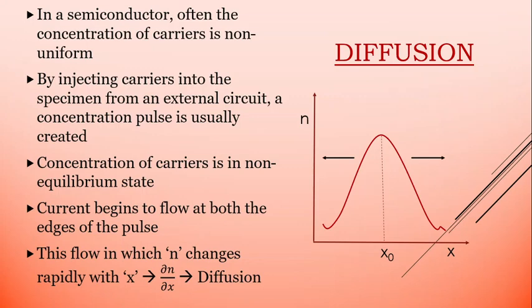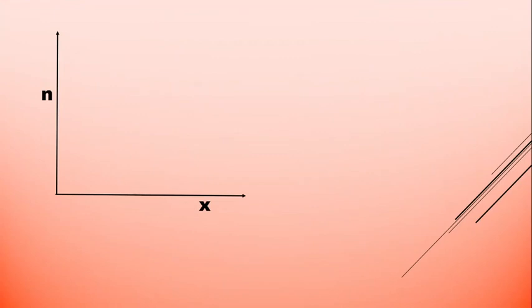So the main reason is the non-equilibrium state, and by the diffusion phenomenon it finally comes back to the equilibrium state. So we can say that the effect of diffusion is eventually to bring the concentration of carriers towards the equilibrium situation in which the concentration will be uniform throughout.